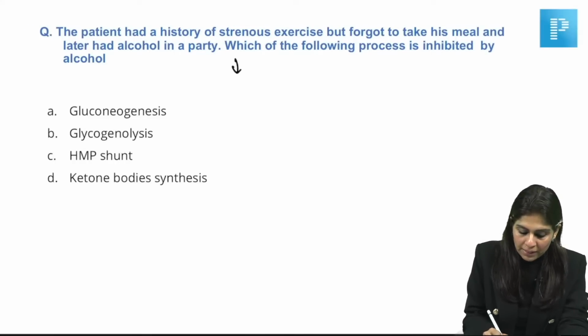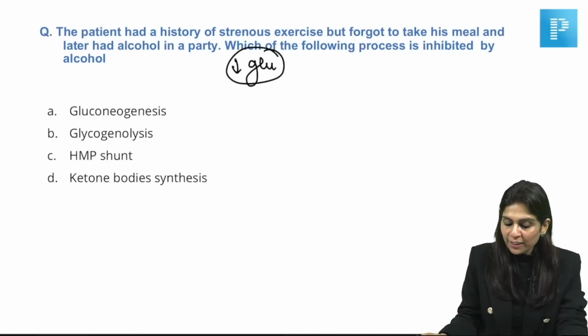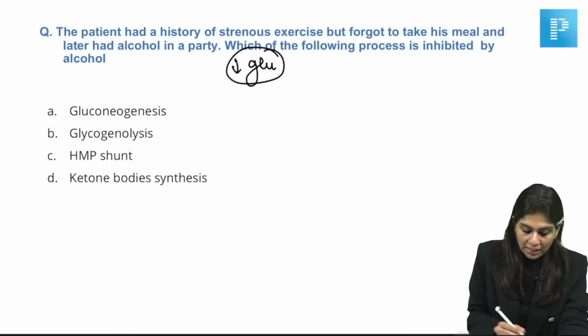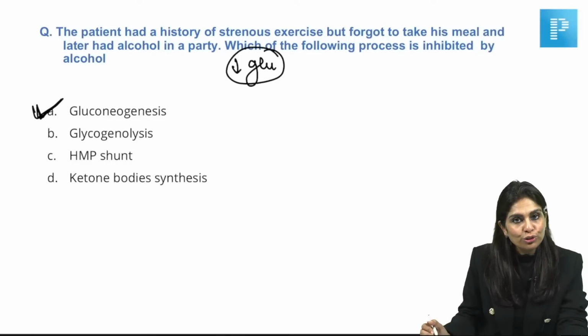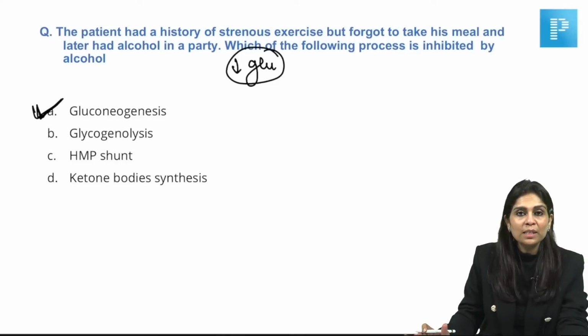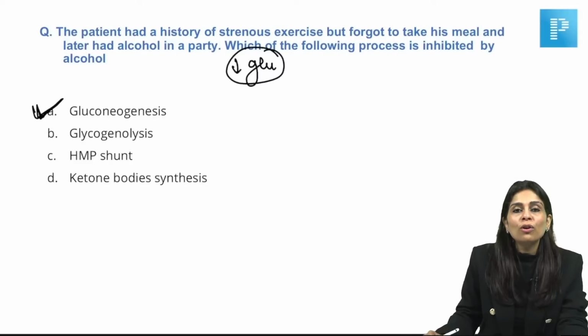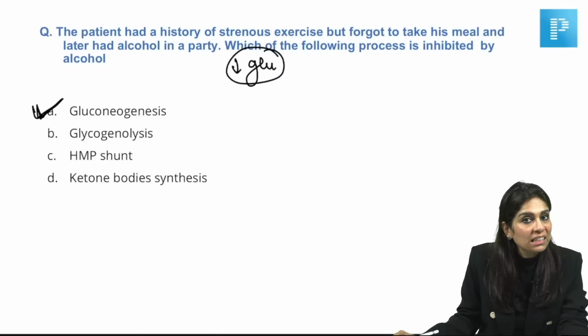So this person presents with hypoglycemia. A person had a history of strenuous exercise, has forgotten to have his or her meal, and then has taken alcohol, and then the person is presenting with hypoglycemia. So which of the following processes is inhibited by alcohol? The answer is gluconeogenesis. This we have discussed so many times in our sessions. I've always told you chronic alcoholism can precipitate repeated episodes of hypoglycemia.